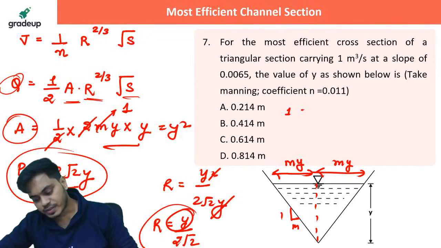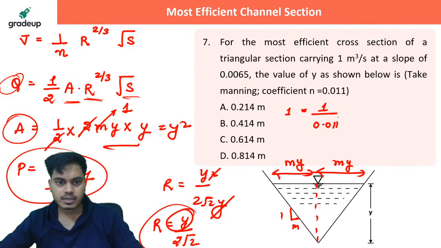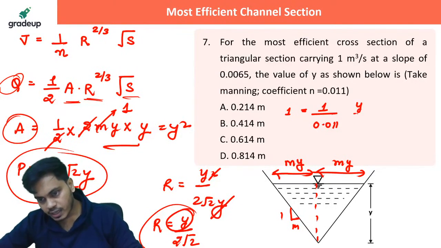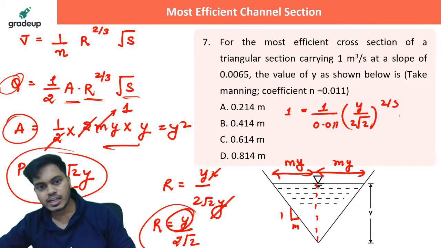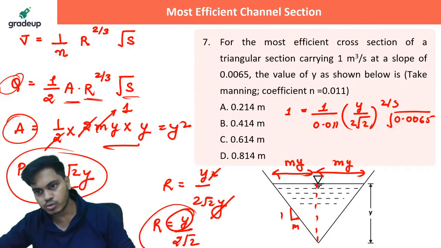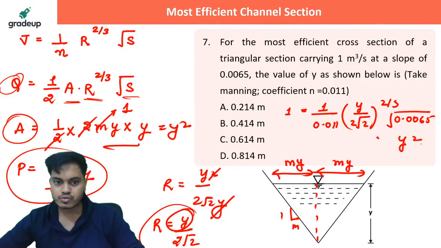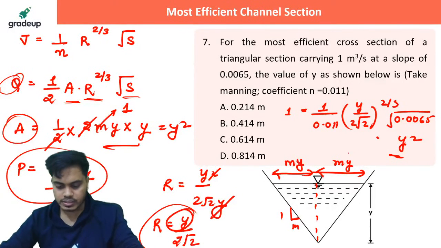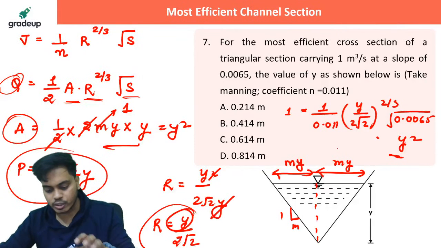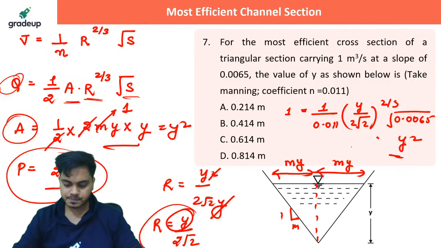I'll just put all the values. So 1 meter cube per second will be equal to 1 upon n, 0.011, into y upon 2 root 2 raised to the power 2 by 3, into under root S. S is 0.0065 under root, into y square. Y square is the area. Only one thing is unknown in this equation, and that is y. So as soon as you find this out, what is the answer you are going to get? Quickly tell me, guys.